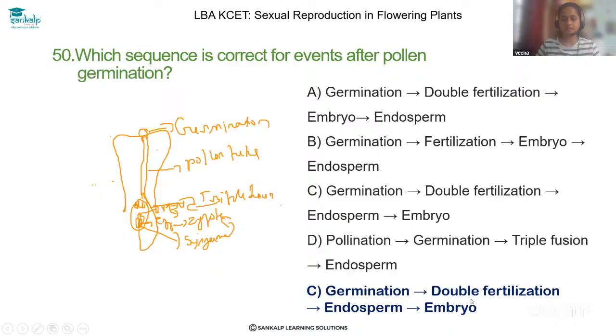Dear students, please understand there is a little confusion here. As you know, the male gamete first fuses with the egg cell and forms the zygote, and then it fuses with the polar nuclei and forms the endosperm, right? But during development, the endosperm develops first, as it gives nourishment to the developing zygote and embryo. So that's why option C is correct here: first germination, then double fertilization, then endosperm development, and then embryo. Okay, thank you.